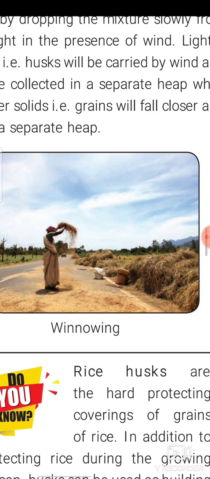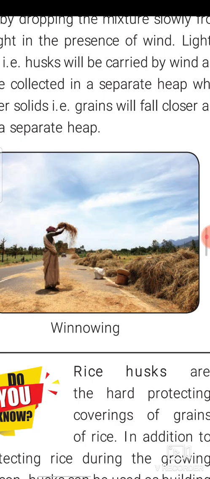Separating grain from husk. Rice, wheat and other food grains are covered in husk which cannot be eaten by us. Husk is very light and gets easily blown away by a breeze or wind. This method is winnowing. This is done by dropping the mixture slowly from a height in the presence of wind. Lighter solids, that is husk, will be carried by wind and will be collected in a separate heap, while the heavier solid, that is grain, will fall closer and form a separate heap.